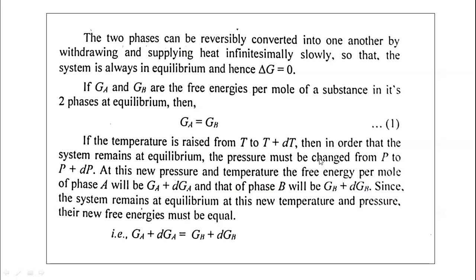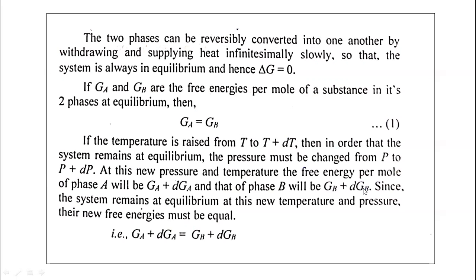So pressure must be changed from P to P plus dP. At this new temperature T plus dT and pressure P plus dP, the free energy of phase A will be Ga plus dGa, and that for phase B will be Gb plus dGb.